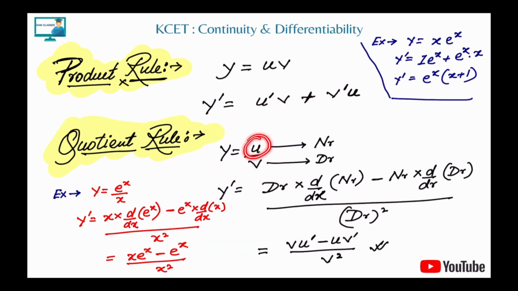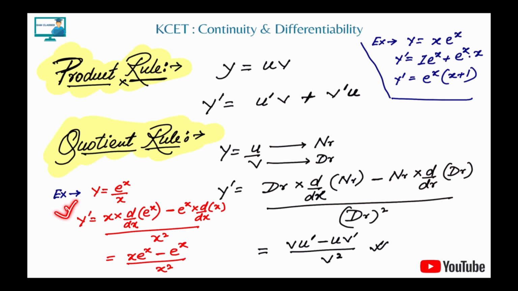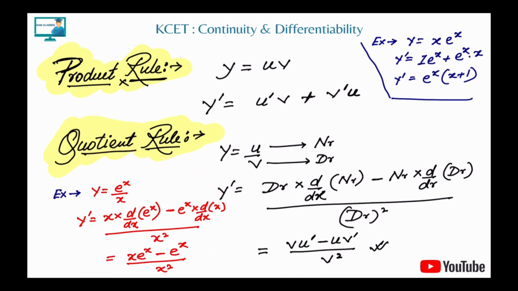U is your numerator function, v is your denominator function. So denominator into derivative of the numerator minus, always remember, a lot of students make a mistake and put a plus because in the u into v rule plus is there. Don't make that mistake. Minus numerator into d by dx of the denominator, divided by denominator square. That's it. Clear? Done. I've taken a function also. You can just go ahead, solve it, and then check the answer. Pause the video, solve it, and check the answer.